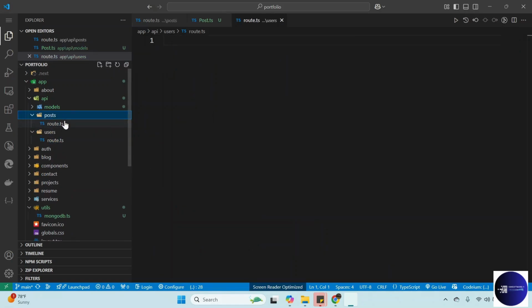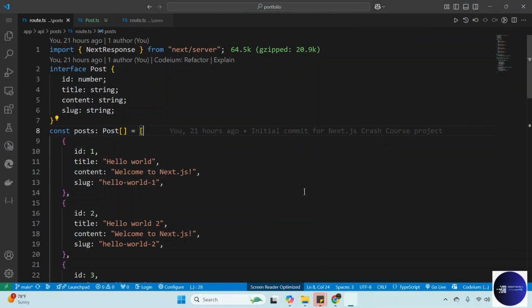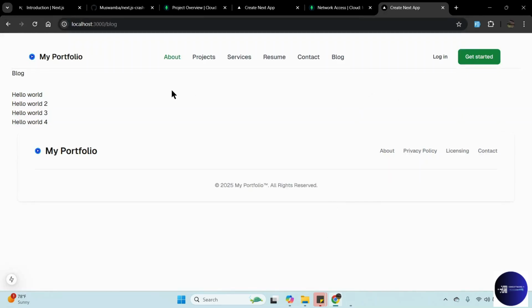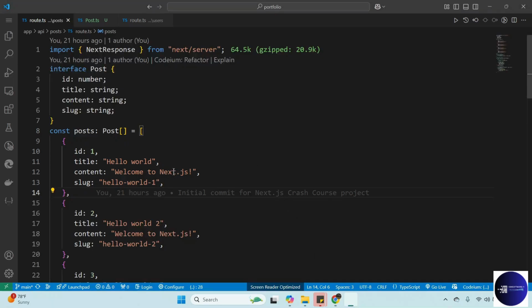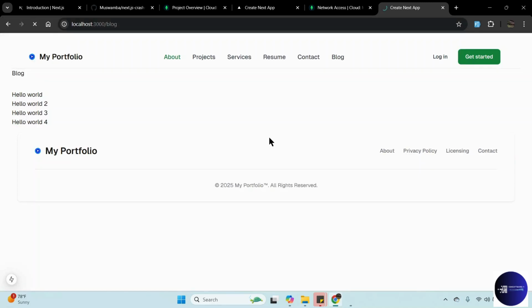But for posts, you can see that for post you are returning nothing. But if you go to our application here, you can see this is the data, the post you are returning. So if you return, for example, here, post one hello world from back end, this will return that one there. So these are posts you are returning. If you reload, to test our connection, to test our application. So the connection for the moment is not working, so until we try it.